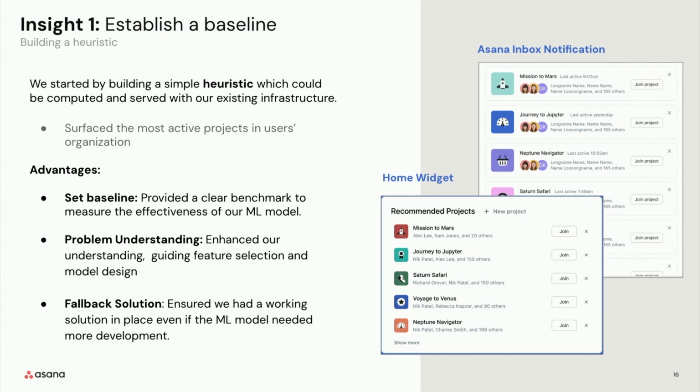And lastly, the heuristic ended up as a fallback mechanism. In cases where the model failed to generate recommendations, this could be because there is not enough data available for a given user. Instead of showing an empty state, we still showed recommendations that were powered by the heuristic. These might not be as good as the model, but they were better than just showing an empty state to the user.